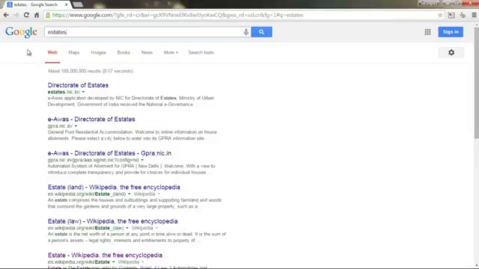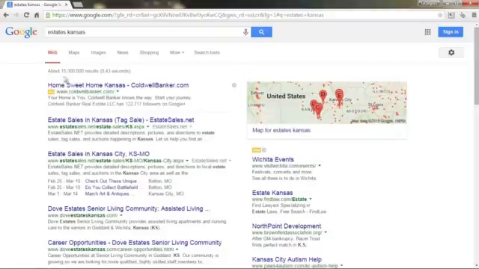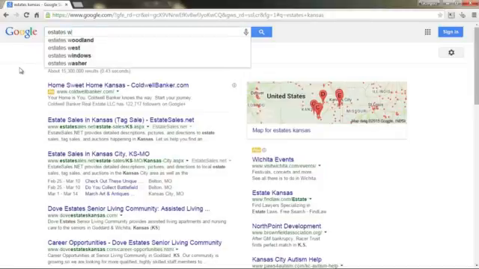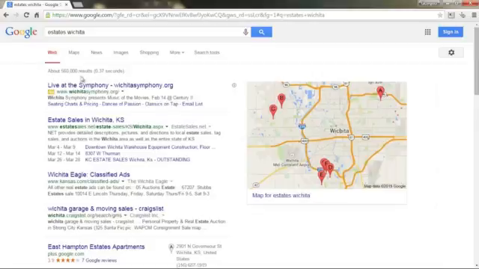This way, the competitiveness of your phrase will be much smaller, but still high, and at the same time, it describes better the topic of your site. You can narrow the space more. If you sell your estate in the vicinity of one city, for example, Wichita, then position your site by the phrase Estates Wichita, which gives you the competitiveness on the level of 572,000 and at the same time exactly describes the topic of your site.